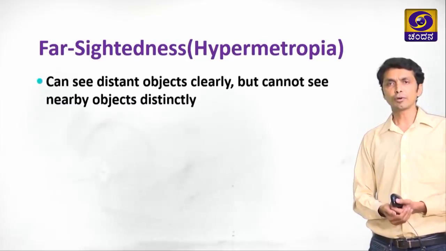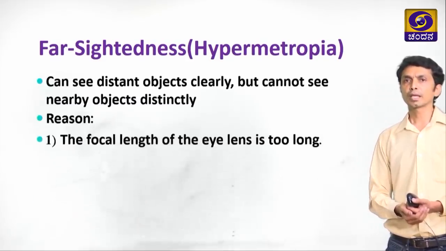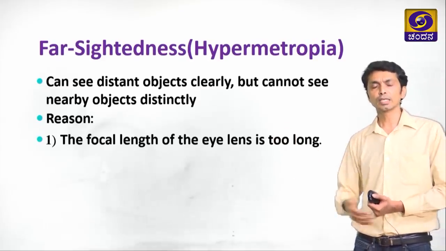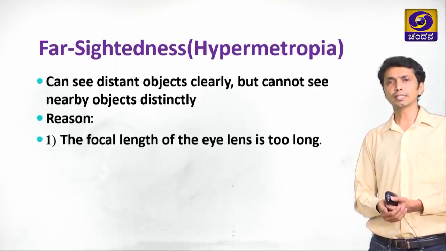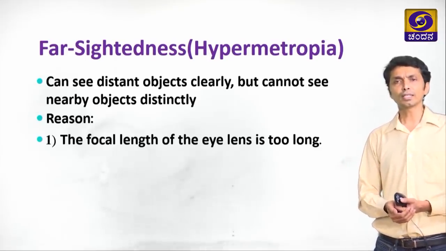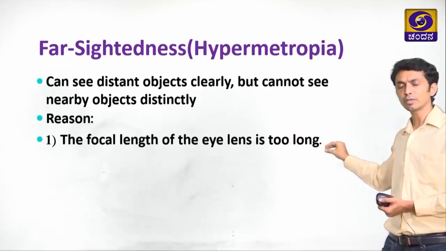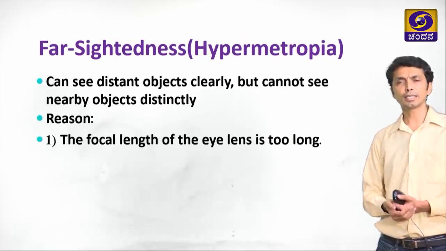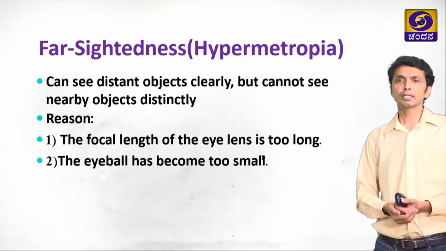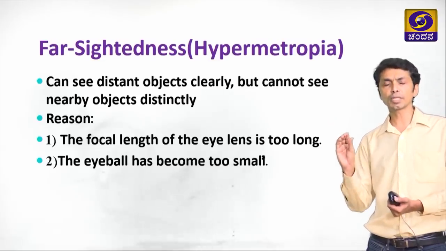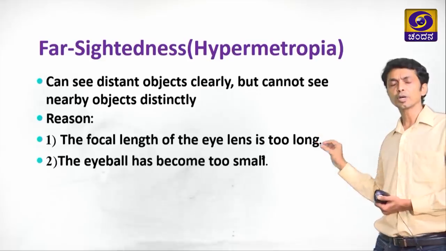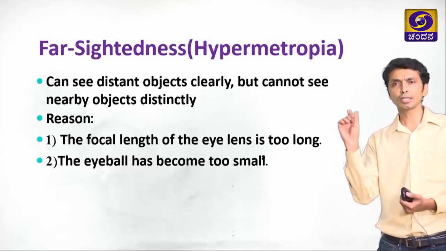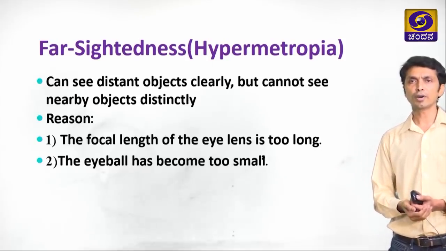So, all these on the screen we have seen already. The focal length of the eye lens is too long. So, the eye lens which was present in the front after the cornea, its focal length is too long. That is why the rays were not able to converge on retina, rather after the retina, and the eyeball has become too small. If the eyeball has become too small, then also the rays may not be able to converge on the retina, they will converge behind the retina because the eyeball is small now in case of farsightedness.